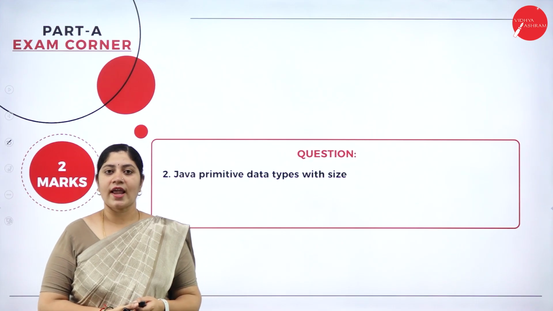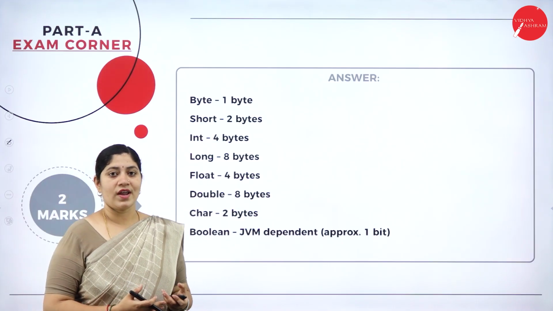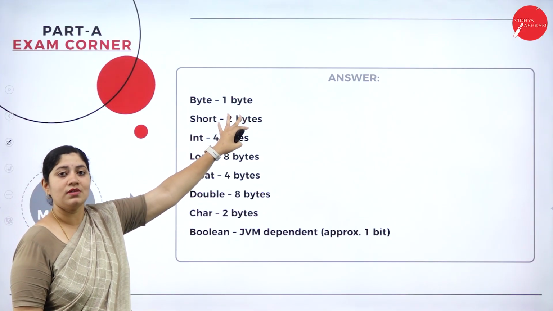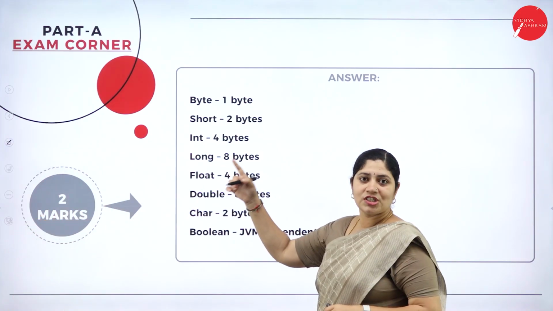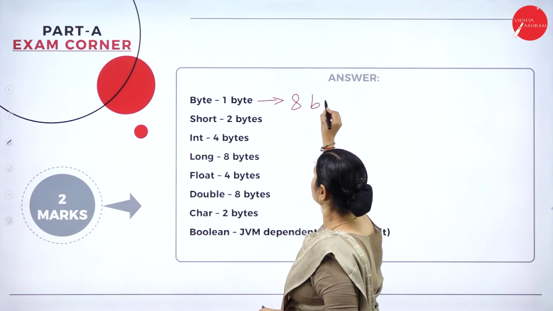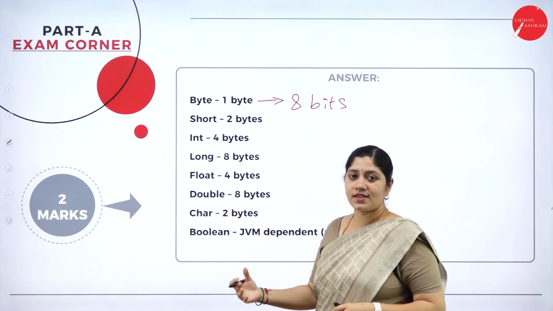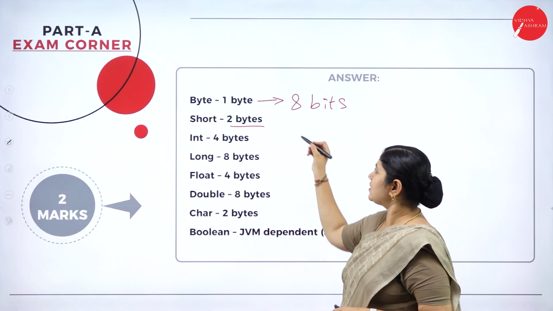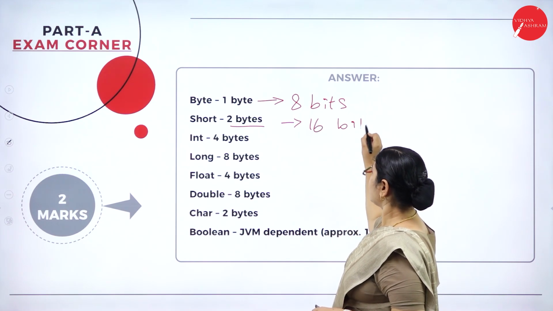Next, let's understand the various Java data types along with their sizes. The answer for that is, we know that a simple byte will hold 1 byte of data, which is nothing but 8 bits. The next is a short type, which includes 2 bytes of information, in the sense it will hold 16 bits of information.